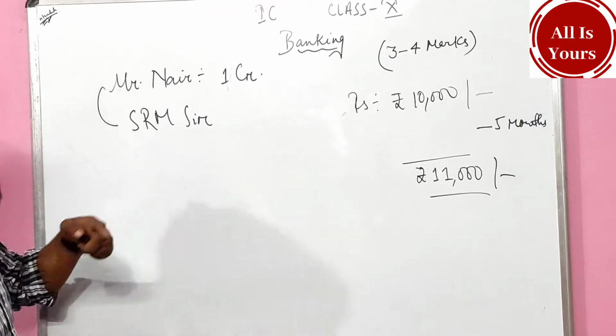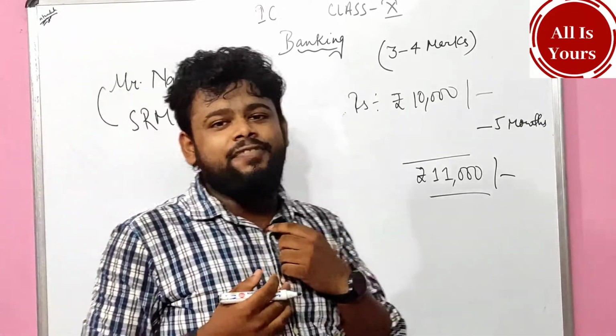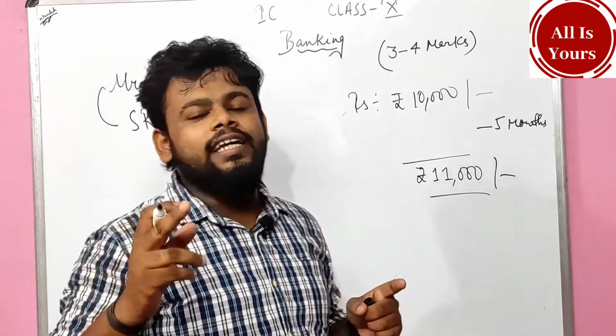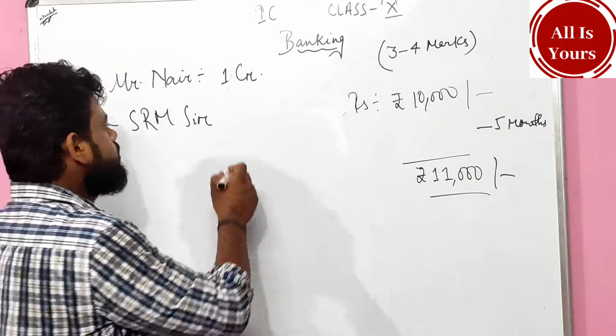Alright. Anyway, let's come to the topic. Mr. Nair thought that to keep his money safe, he could keep it with only one person, that is SRM Sir Bank.